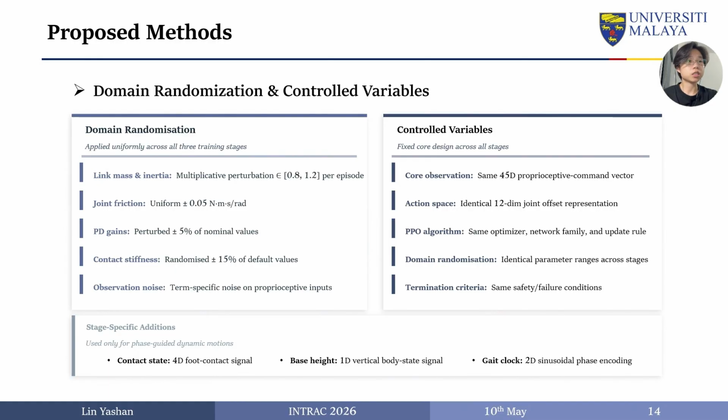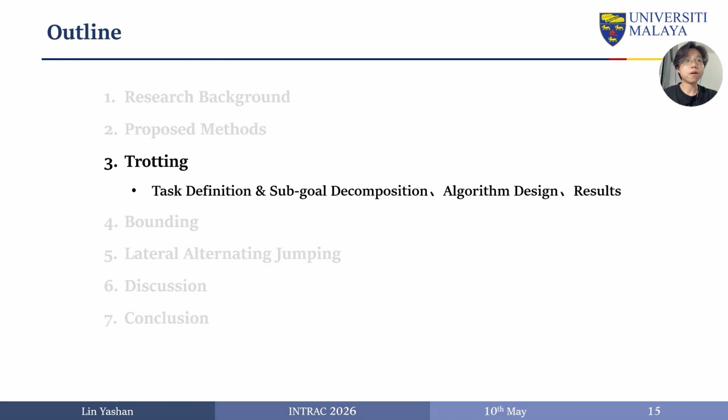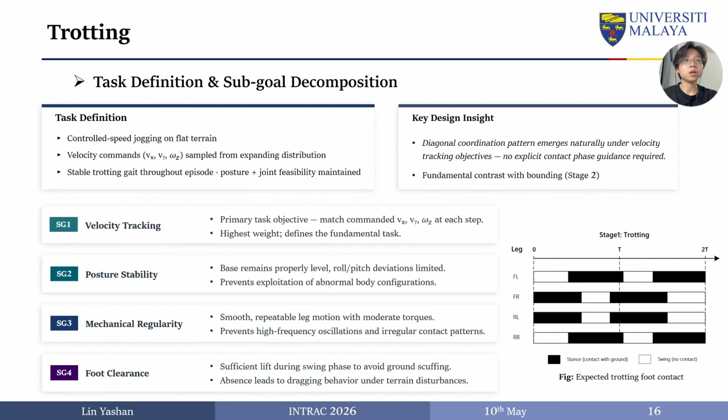The training setup is consistent across stages. Extra inputs, foot contact state, gait clock, and base height are only added when a motion explicitly requires phase guidance, such as bounding and lateral jumping. Now I move to the first stage, trotting, which tests whether a stable diagonal gait can emerge without explicitly prescribing the contact sequence. Trotting refers to a stable diagonal gait on flat terrain under a commanded velocity.